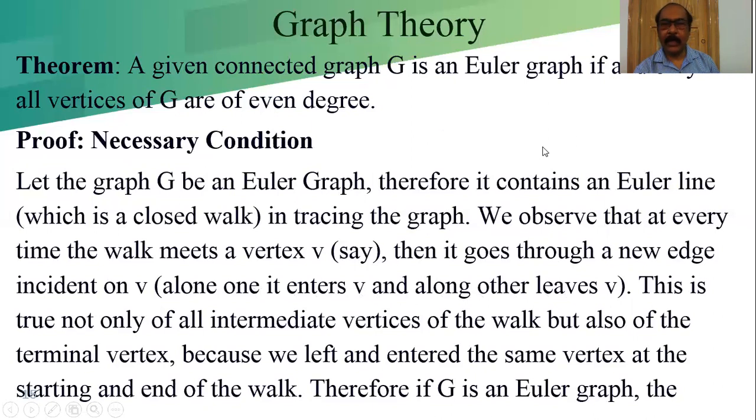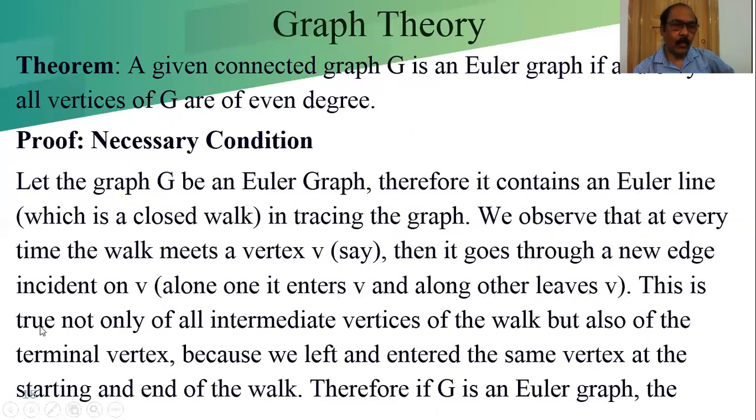That means one edge is entering the vertex, another is leaving from the vertex.